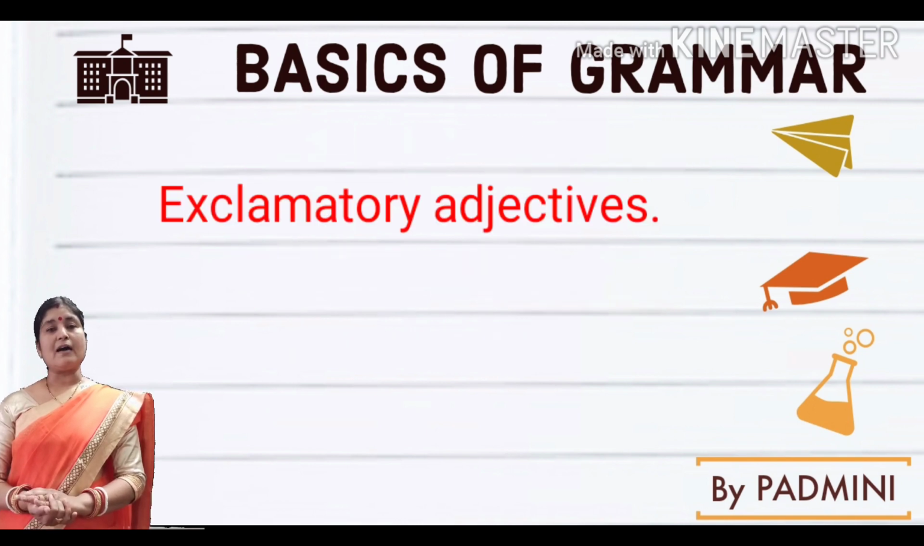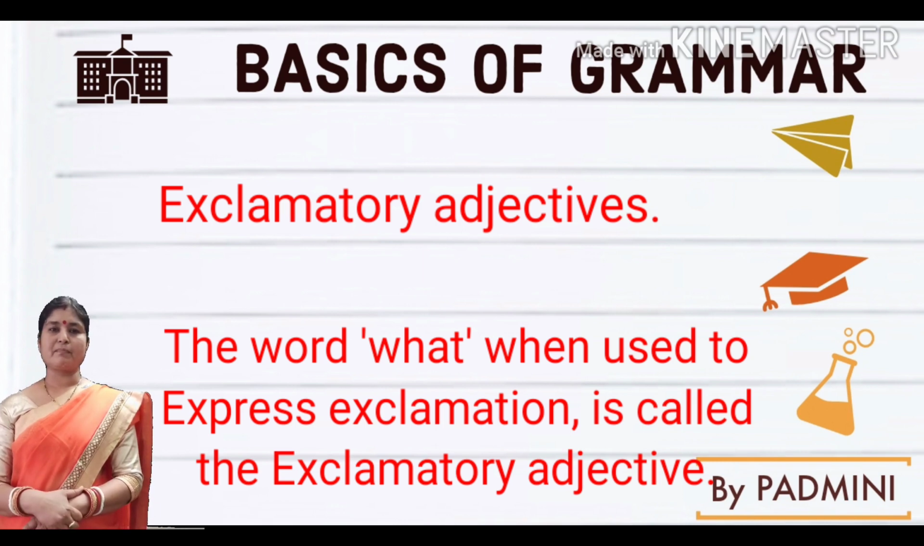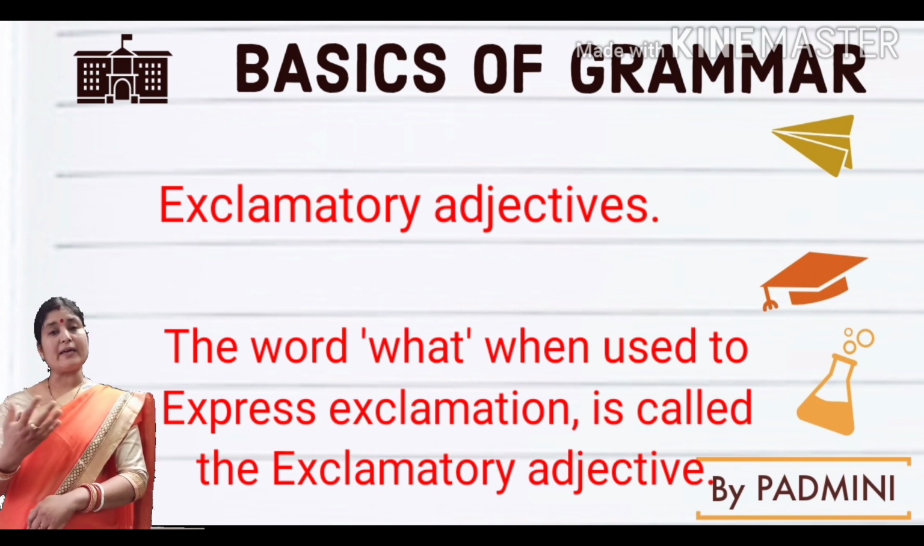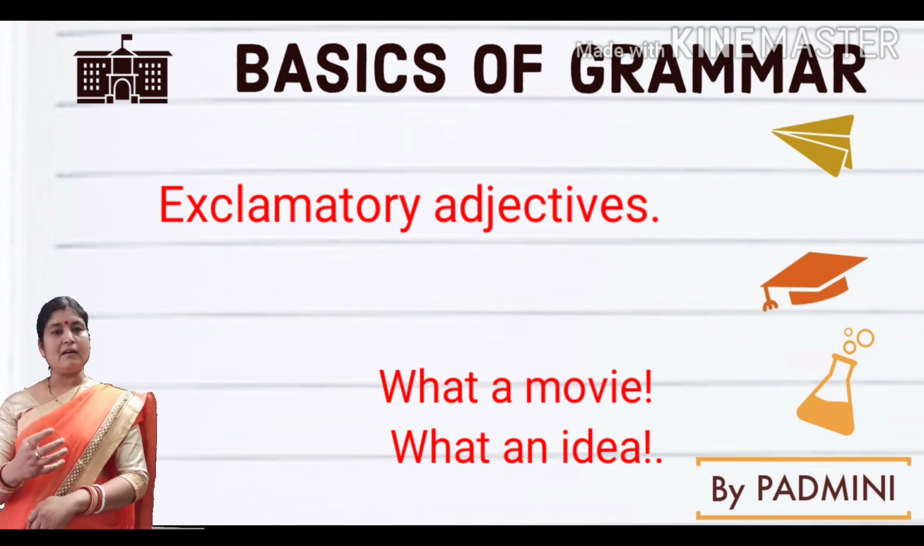Last, the exclamatory adjectives. What do we mean by exclamatory? Exclamation or exclamatory means the words, the feelings which come from your heart automatically. When we make a sentence with the help of what, like, what a movie, what an idea, here what is regarded as an exclamatory adjective.